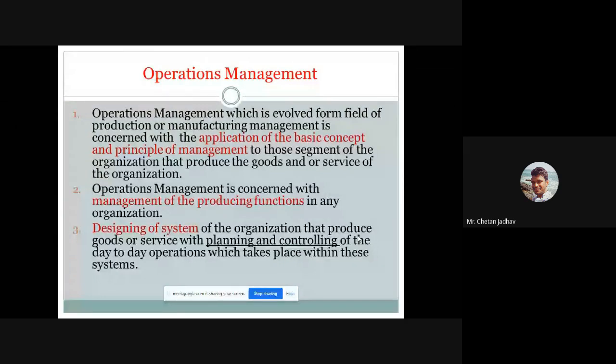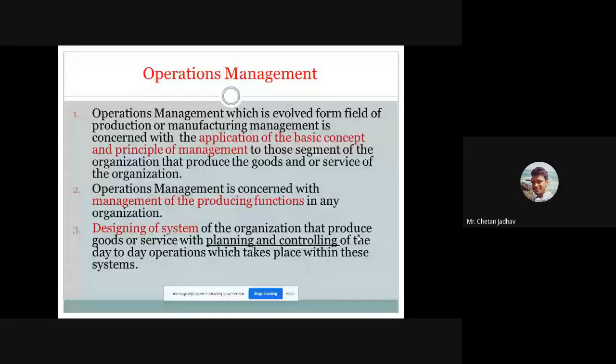This is the basic funda. Second, we have to organize all procedures into one single systematic procedure for achieving our target, our goods and products. Operation management is totally about managing the production activities. Operation management is nothing but managing the production activities or production functions. Okay, simply.